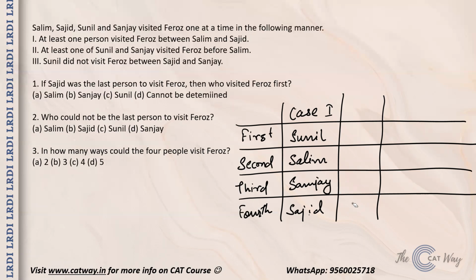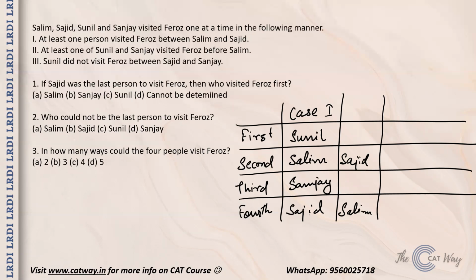In the first case, we took Salim before Sajid. Now let's take Sajid before Salim. So let's say Sajid is here, Salim is here, and we are only taking one person between them as of now.